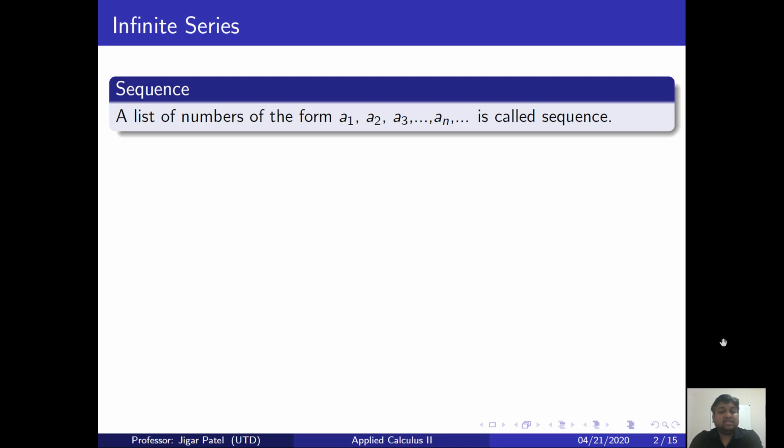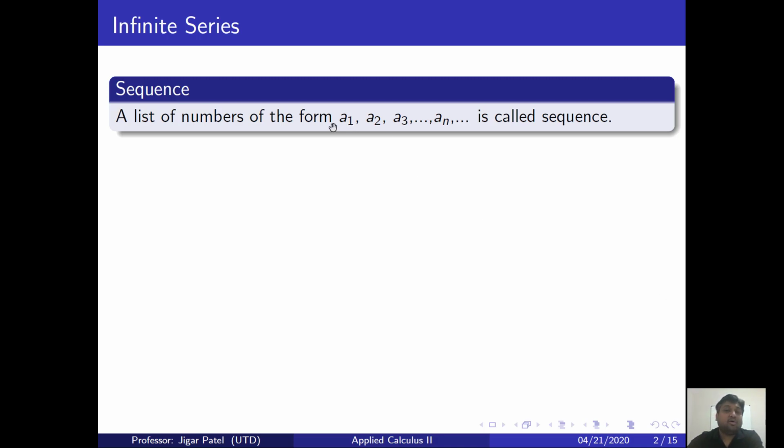A list of numbers of the form a1, a2, a3 all the way till infinity is called a sequence. So a list of numbers is called a sequence. Now the question is, what is an infinite series then? Let me tell you, the definition is very simple.